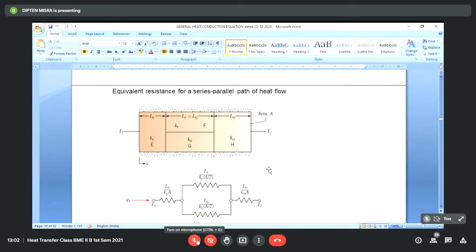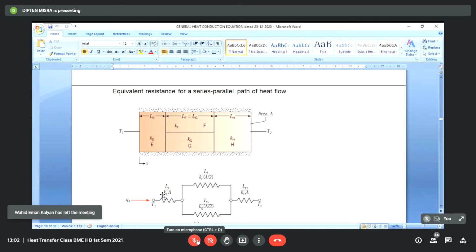Can somebody tell where this type of situation can be there? This type of situation can be there if you see the brick cement structure of any wall. There are bricks, and in between bricks you have a cement layer. So the heat can flow through brick as well as the cement layer that is in between two consecutive bricks, one above the other. That type of situation can be there.